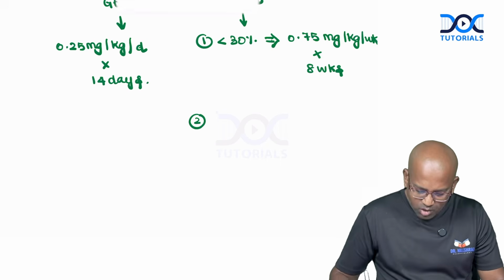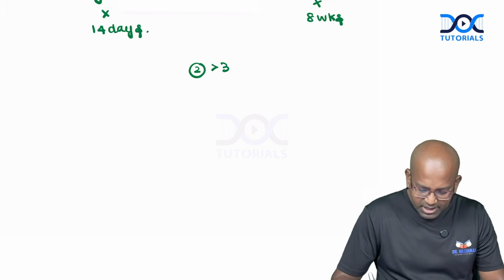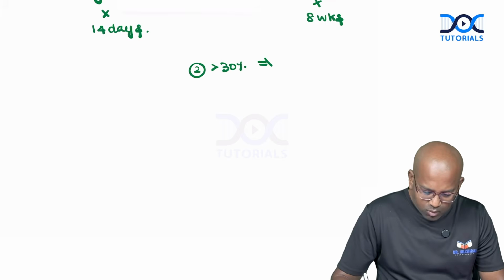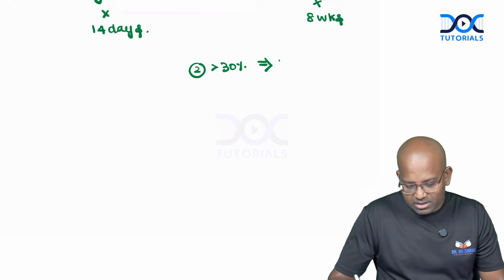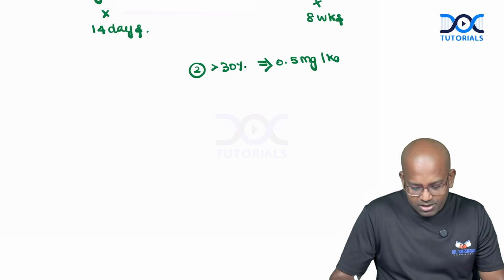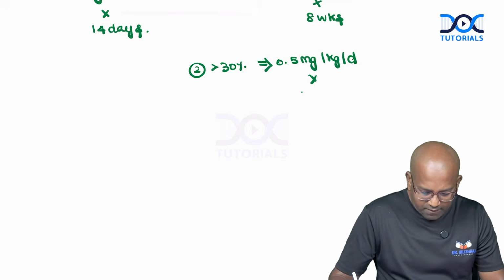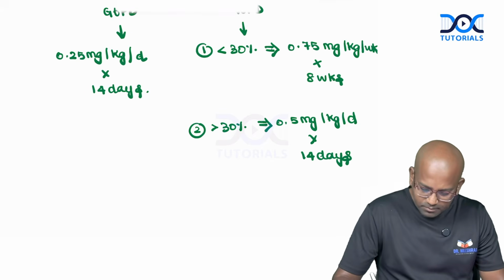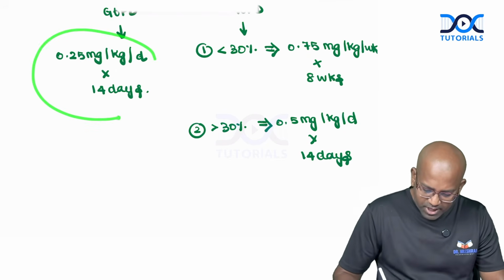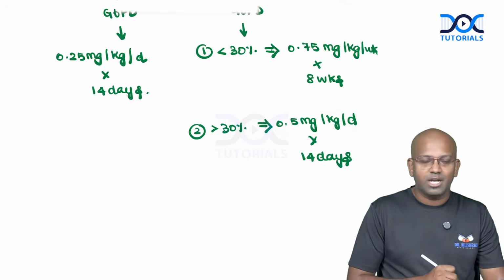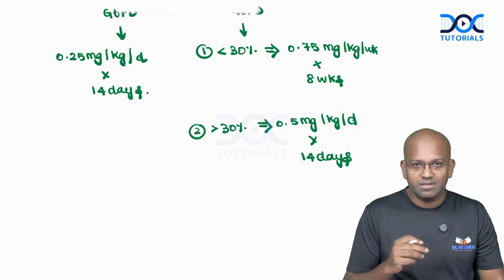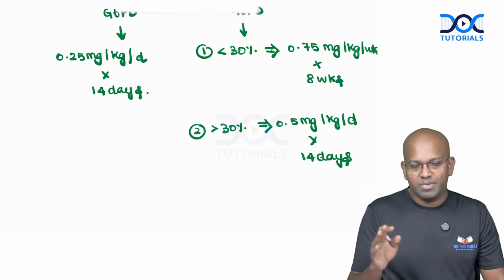Okay, sir, we now know it is not less than 30%, it is more than 30%. Now what should I do? I can go for higher doses of primaquine, which means around 0.5 milligram can be administered per kilogram per day for 14 days. See, the dose of primaquine which we give for unknown cases is actually lesser than for more than 30% G6PD levels. So it is always recommended to go for a G6PD kit assay.